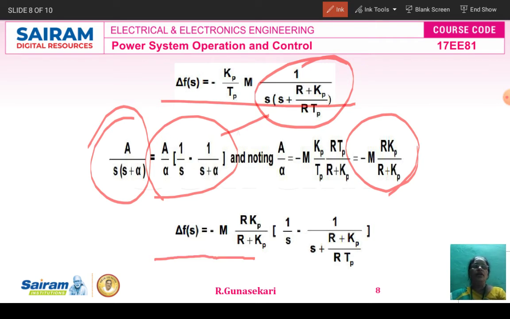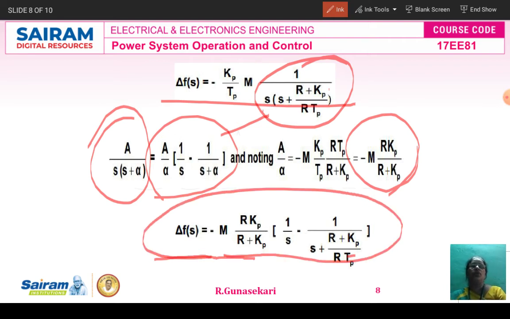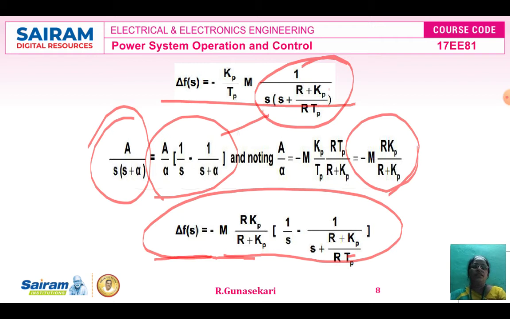Finally we are getting del f of s equal to minus m into r kp divided by r plus kp into 1 by s minus 1 divided by s plus r plus kp divided by rtp. This is the final equation. This del f of s is the frequency domain equation.